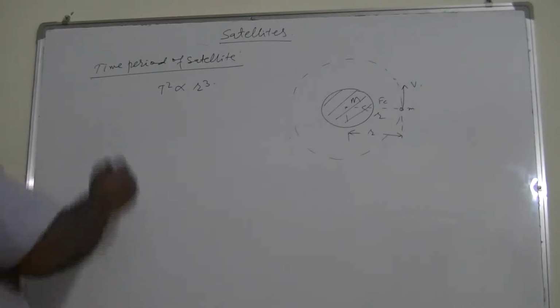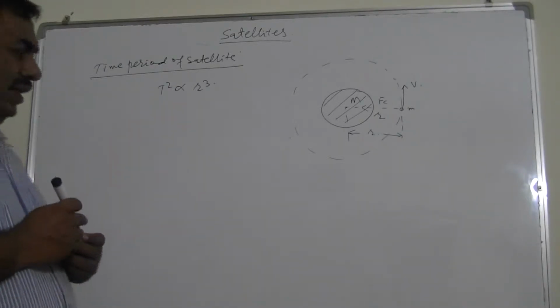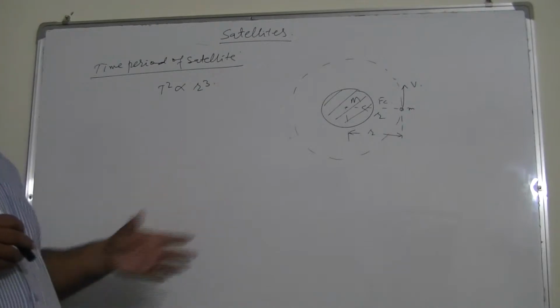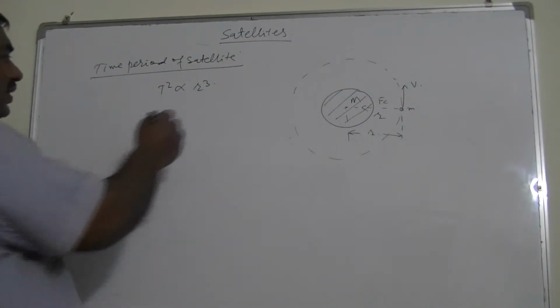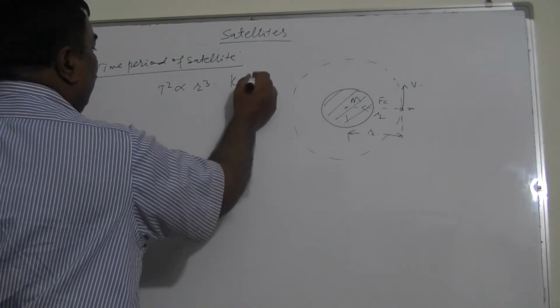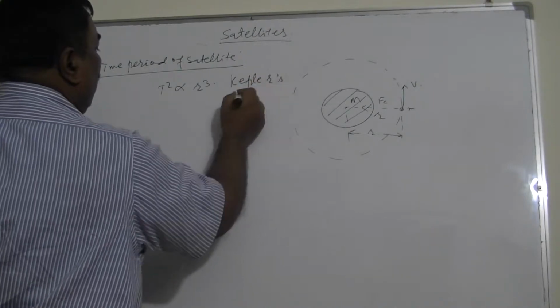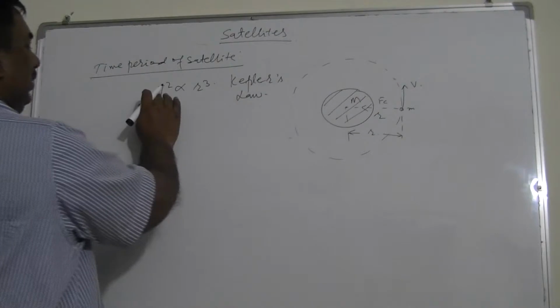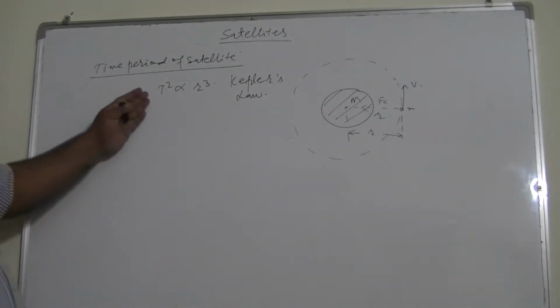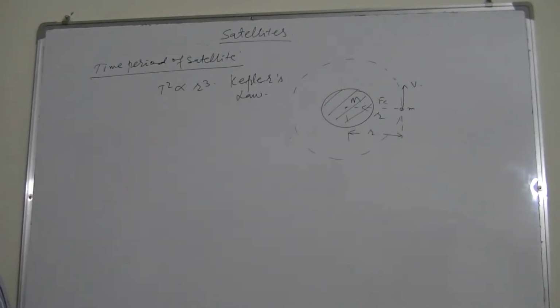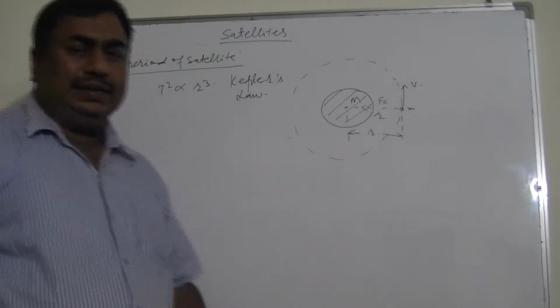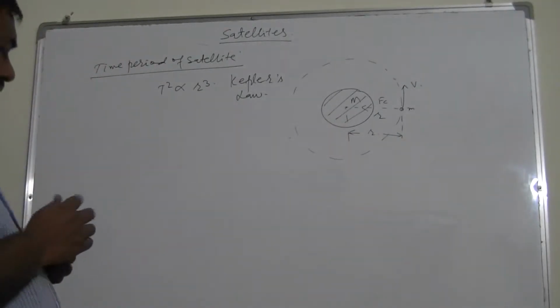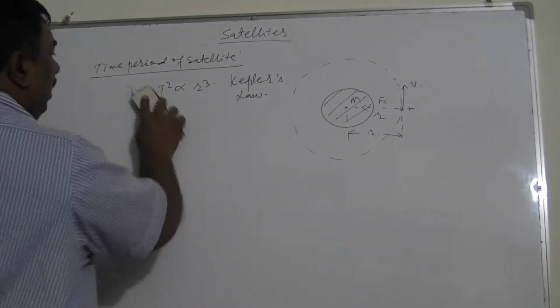It means the square of the time period is directly proportional to the cube of the orbital radius. This is the famous Kepler's law. Sometimes examiners do not use the word Kepler's law, but they say you have to prove the square of the time period is directly proportional to the cube of the orbital radius. That's very important. Usually it comes in A-level exam.